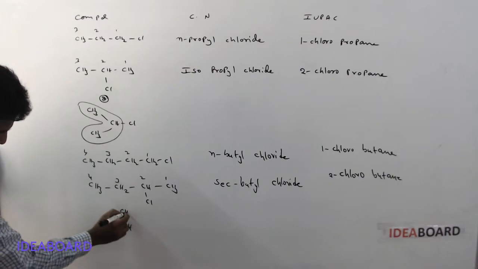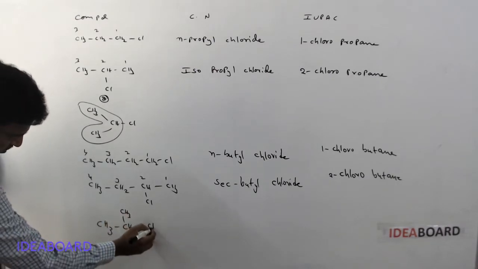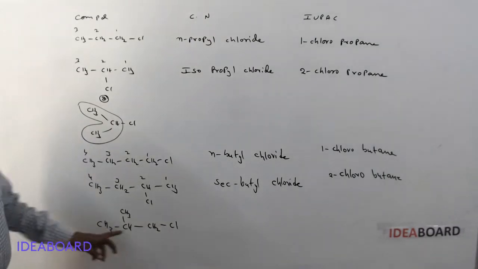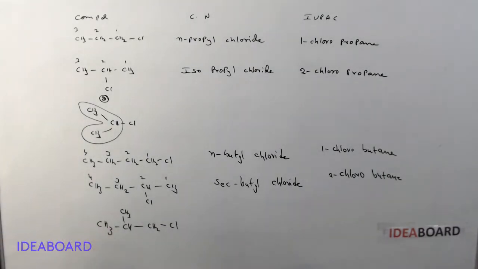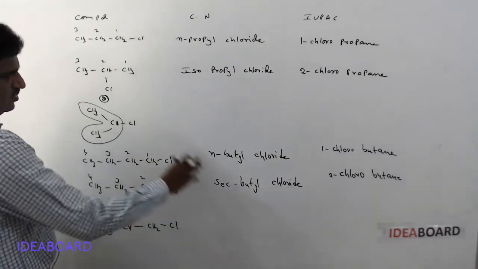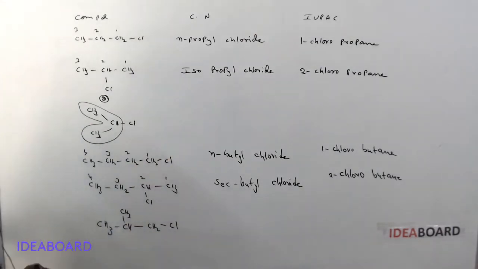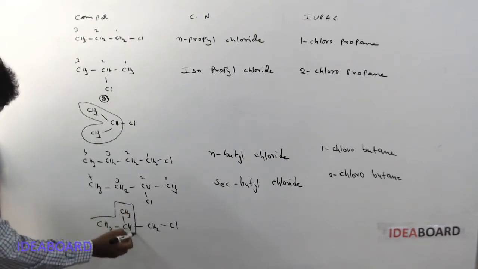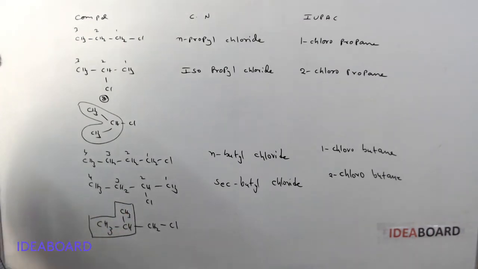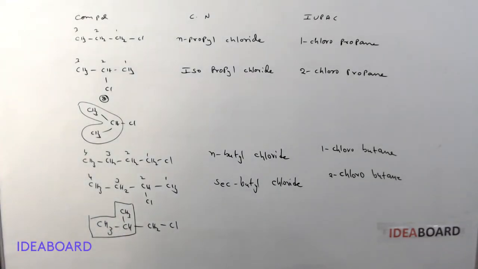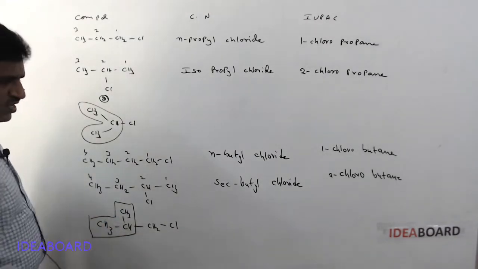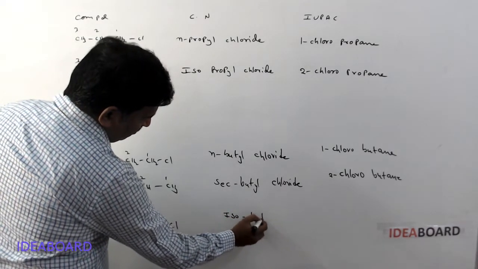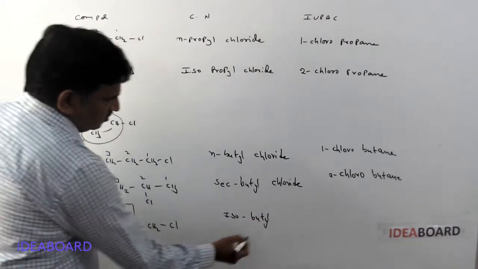And next, CH3CH(CH3)CH2Cl. See here, this molecule contains the same four carbon atoms, but what is the common name for this compound? Here, this group is the isopropyl group, and adjacently one more carbon is present, so this is called the isobutyl group. So this is known as isobutyl chloride.